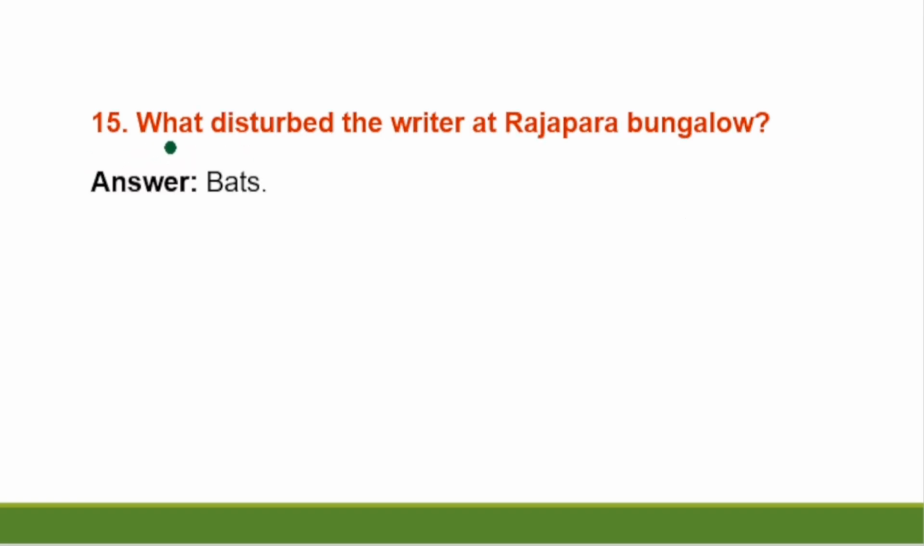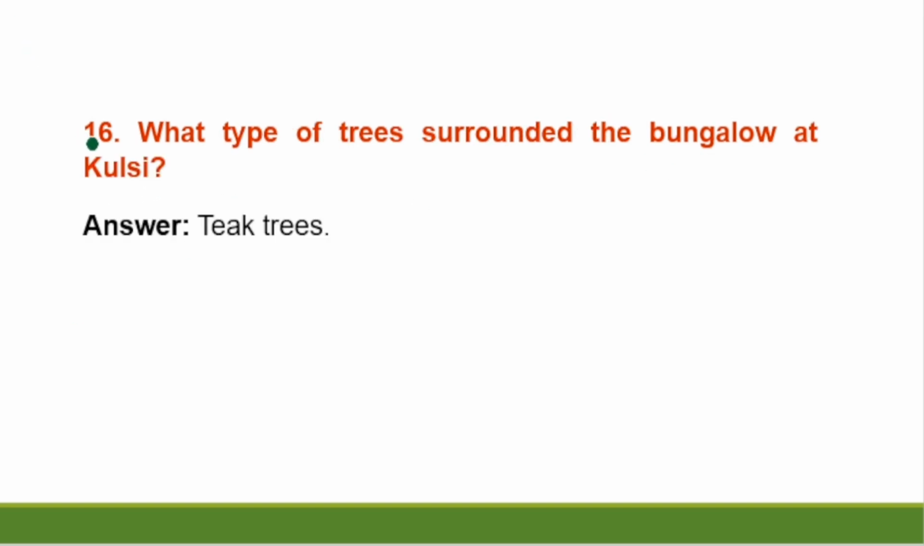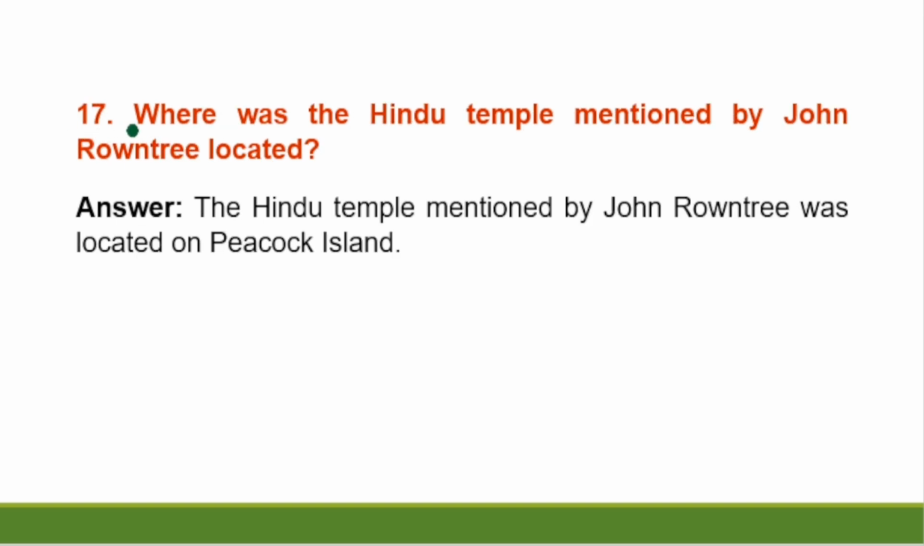Question number 15. What disturbed the writer at Rajapara bungalow? Answer. Bats. Question number 16. What type of trees surrounded the bungalow at Kulsi? Answer. Teak trees.